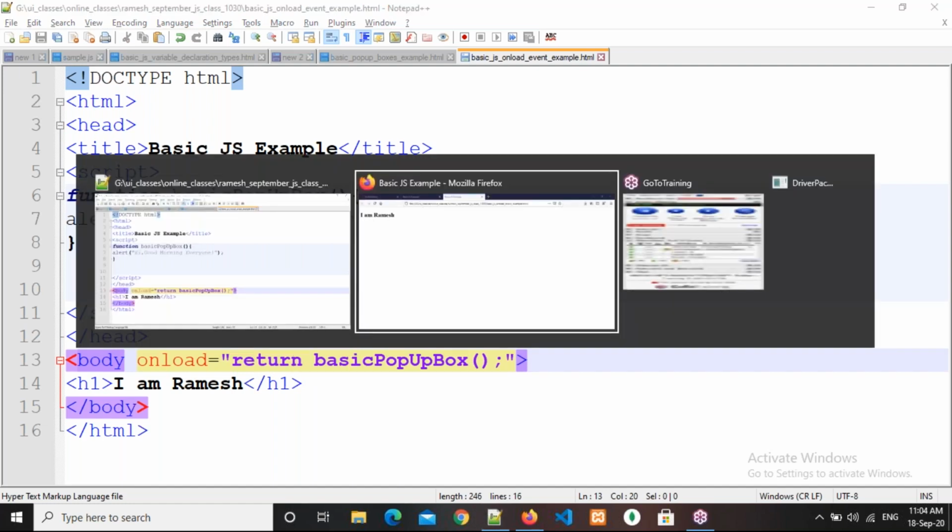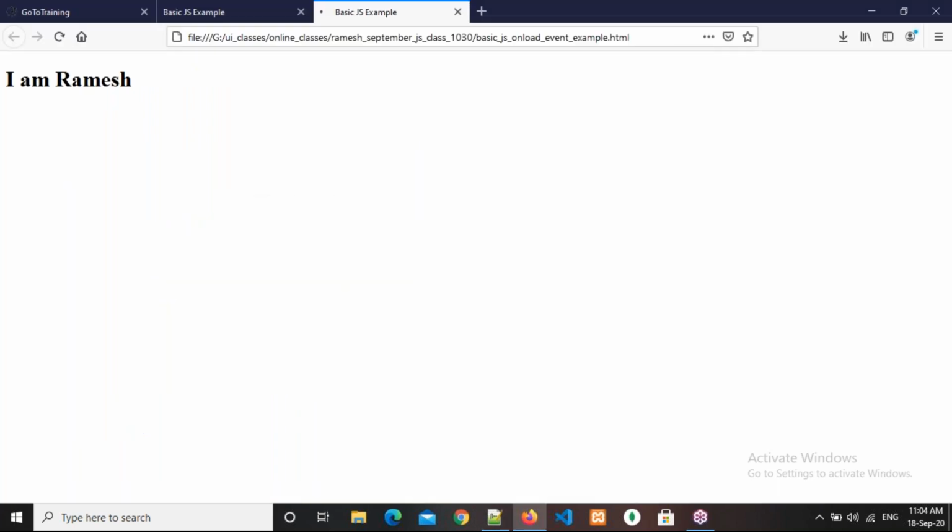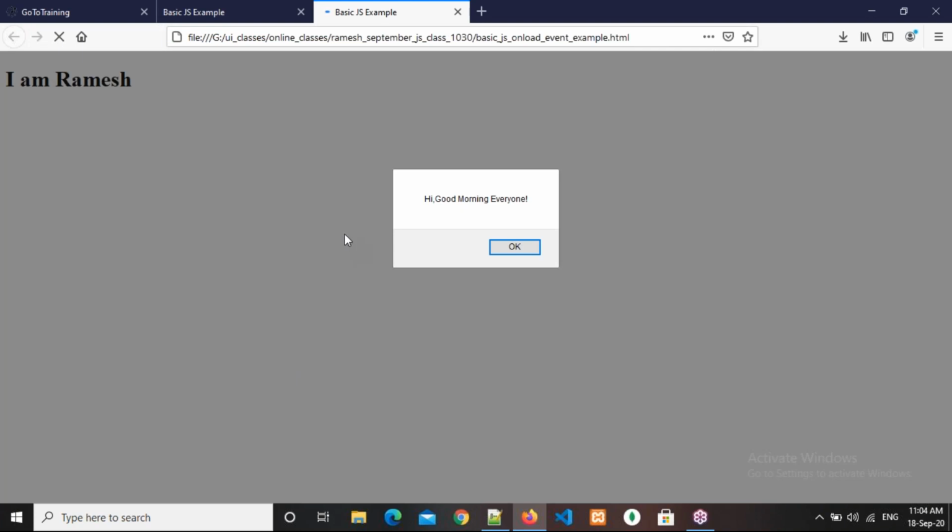Now come here and refresh the page. See here, are you able to see the alert box or not? Yes, you are able to see it. But observe here, previously I am Ramesh was not there. Whenever you clicked on the OK button, then only I am Ramesh came. But now you are able to see this I am Ramesh, then the alert box. Understanding, right? Are you able to see this I am Ramesh or not? Please respond.